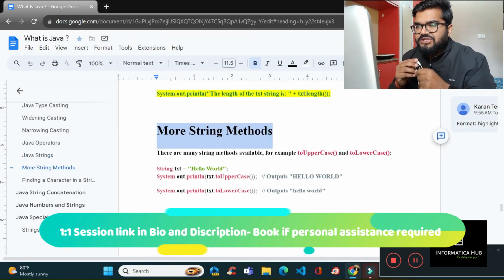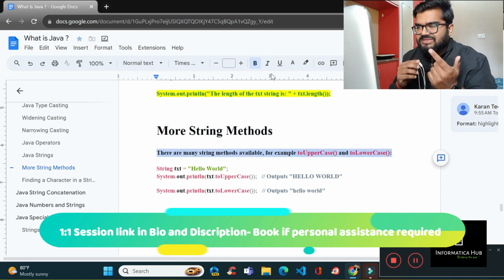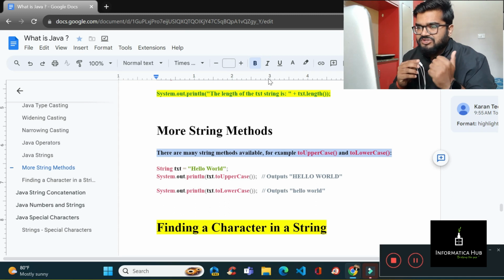There are many more string methods available, for example toUpperCase and toLowerCase. Many interviewers might ask you to convert a particular string into uppercase or lowercase. There is also a predefined function for this. What exactly do you need to do in this case?